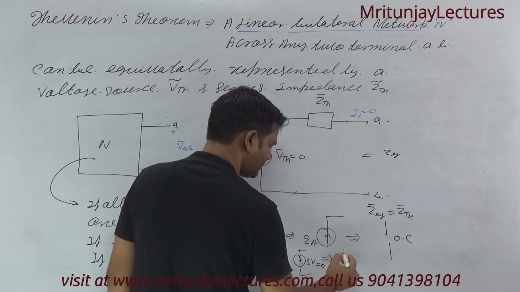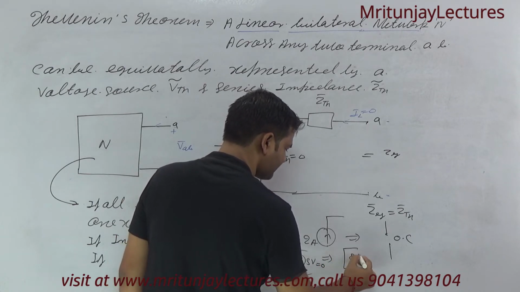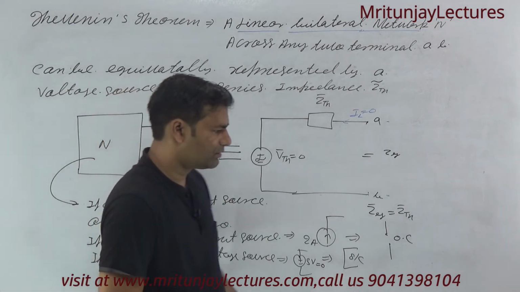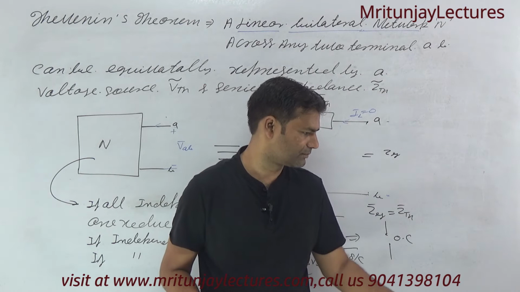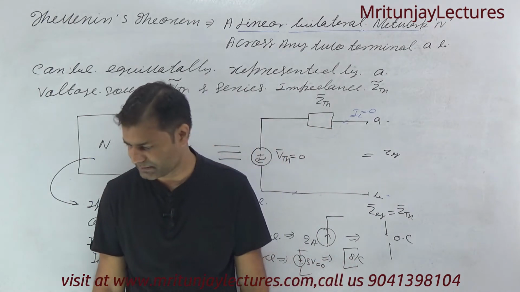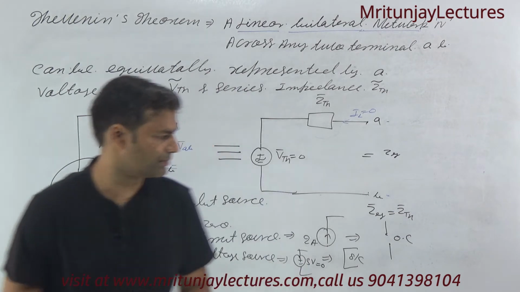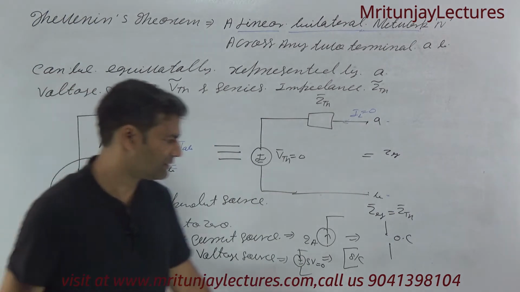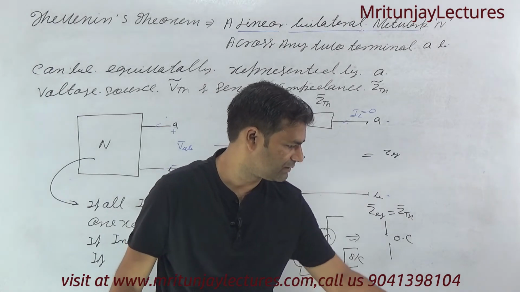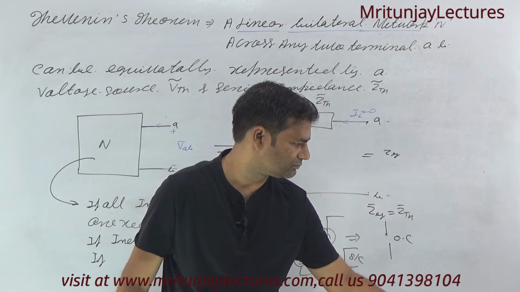If this one is 0, it behaves as a short circuit. Clear? What is the meaning of this one? If anyone has doubt, then tell me, sir, I face a problem with this one. Okay, so now let's take some problems, then I will definitely clear all your doubts.